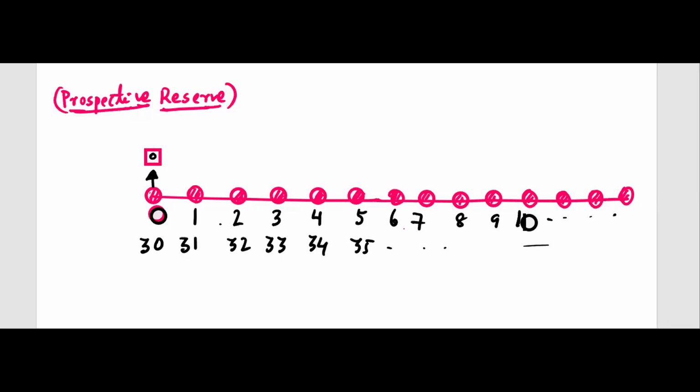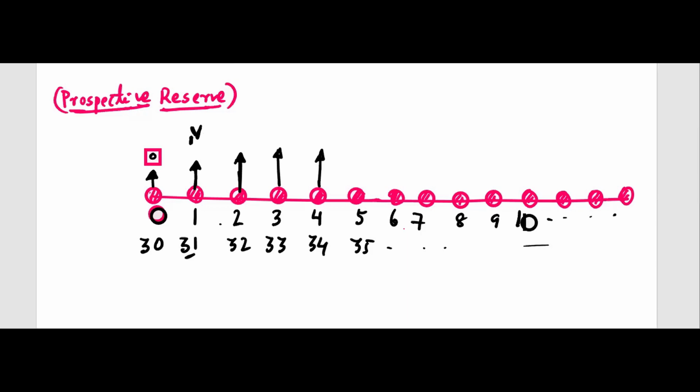Now come to this place. Here there will be a reserve, then here, then here, then here. The name is V1, the reserve at time 1. We write it this way. We don't write the age here. If you want, you can write the age here also, 31, but let's not make things complicated.